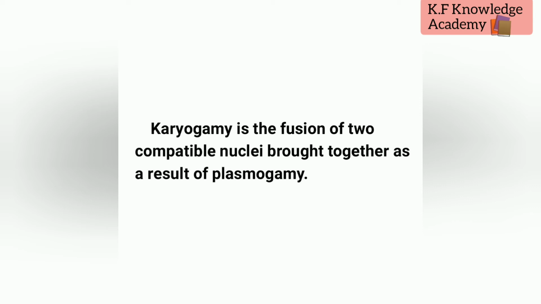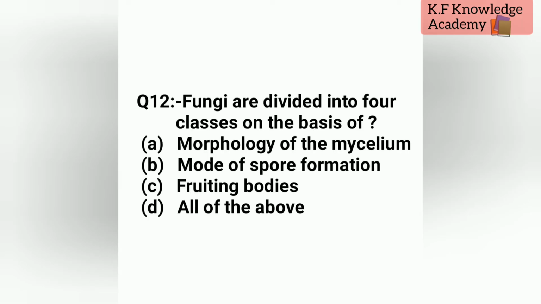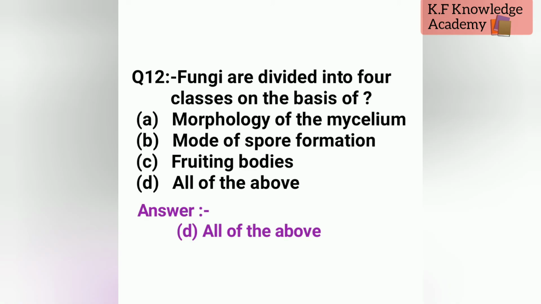Let's see question number 12, that is, fungi are divided into 4 classes on the basis of. The options are A, morphology of the mycelium, B, mode of spore formation, C, fruiting bodies and D, all of the above. The correct answer is D, all of the above.